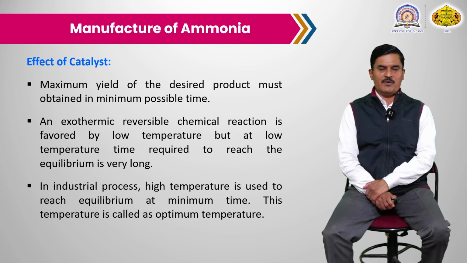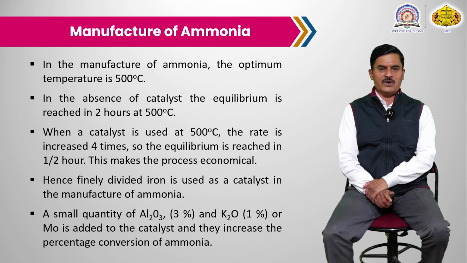The catalyst reduces the optimum temperature and also increases the reaction rate. In industrial processes, high temperature is used to reach equilibrium in minimum time. This temperature is called the optimum temperature. In the manufacture of ammonia, the optimum temperature is 500 degrees Celsius. In the absence of a catalyst the reaction time required is 2 hours, and in the presence of a catalyst only half an hour. This means the catalyst is most important in industry.